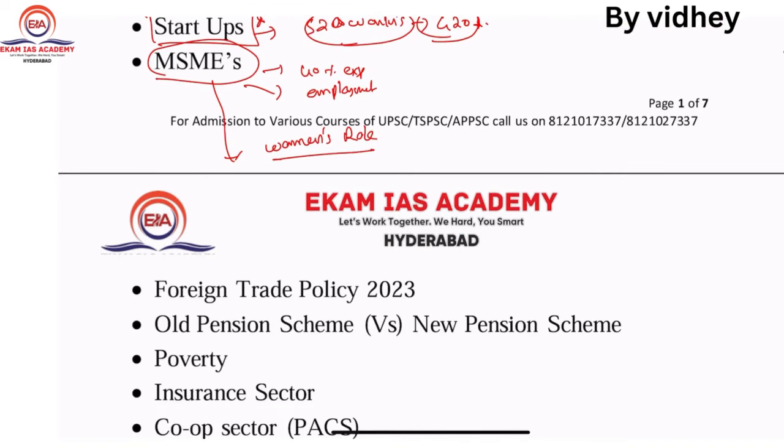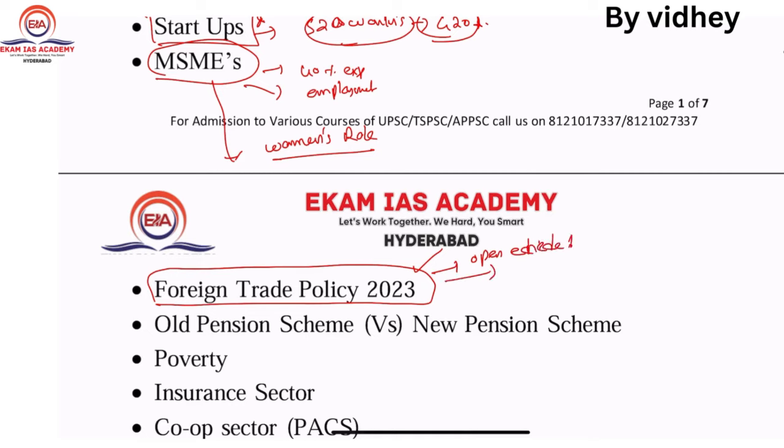Next one, recently India has unveiled its Foreign Trade Policy 2023. It's an open-ended policy. In this policy you need to talk about the pros and cons of it, and you need to give some way forward. Got it?